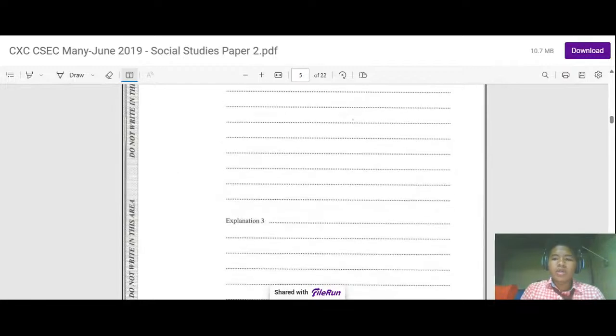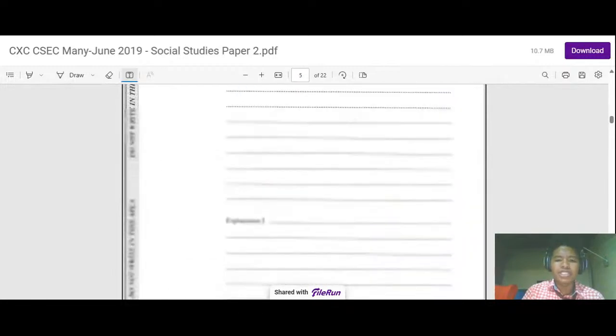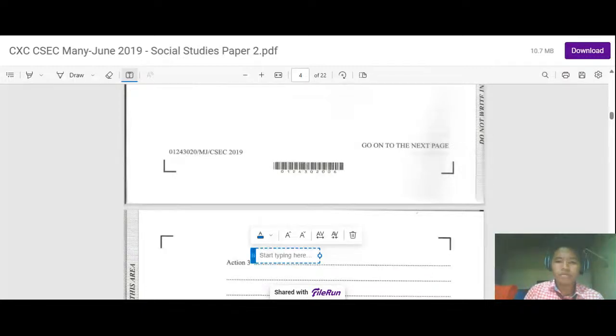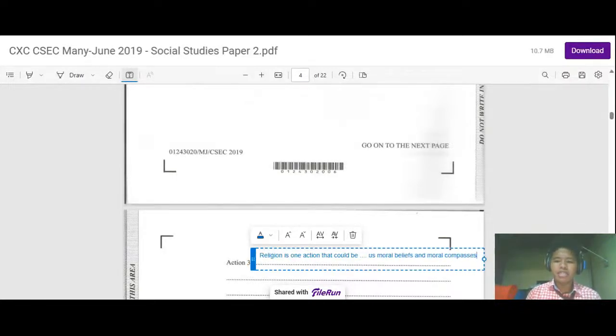So, what is another way of passing on traditional beliefs? Religion is important. Religion is one action that could be taken in the effective measure of passing on traditional family beliefs and traditional family dynamics. It also teaches us moral beliefs and moral compasses that aid in the process of mandatory moral standards.